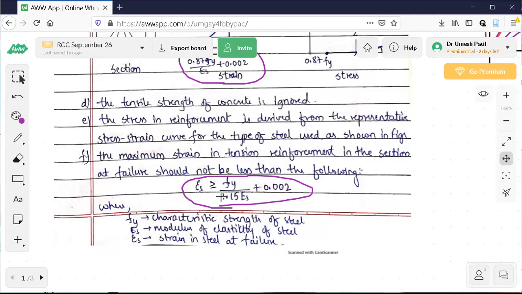This is the yield strain in the steel plus an inelastic strain of 0.002. It means it crosses the elastic limit. The material has crossed its elastic limit here because fy by 1.15 Es corresponds to this strain. It goes into the plastic stage. Further, it elongates. There is an additional strain of 0.002, which is added in order to account for inelastic strain. Now what is inelastic strain? I'll show you, observe here.